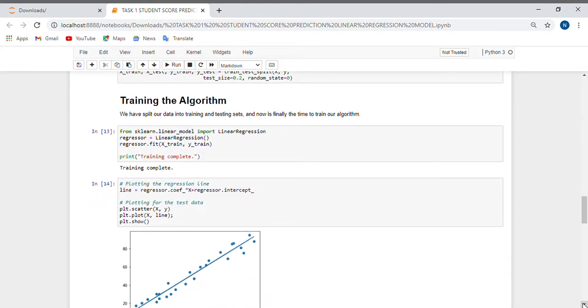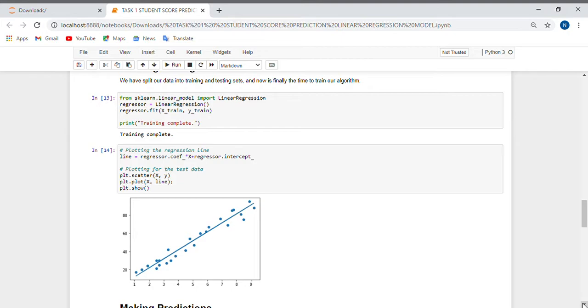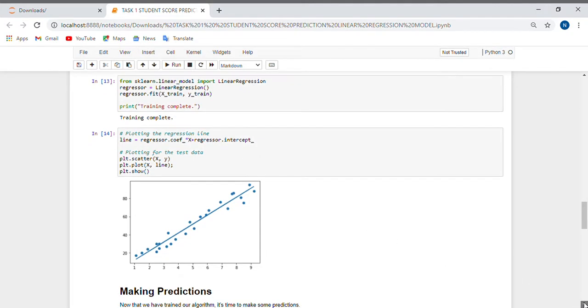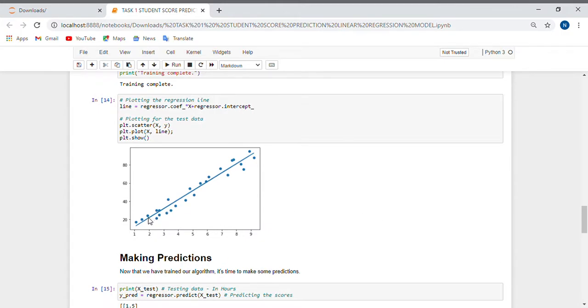Training the algorithm. Now it is time to train our algorithm. So we will call the model and store it in a variable regressor, and we will plot the regression plot also. Now we can see that the variables are linearly correlated with each other, and this is the best fit line. Here the error is the minimum, so this is the best fit line for the regression.